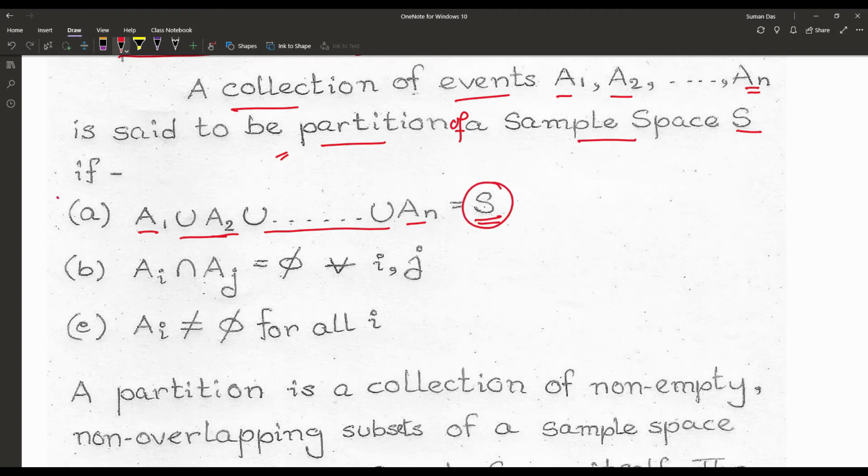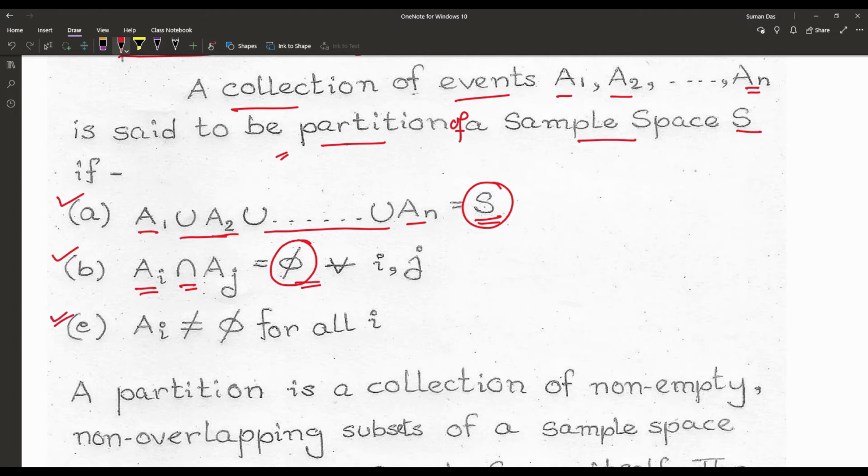The second property: the intersection of each pair of events in the partition gives phi. That means there is nothing in common between the events in the partition of the sample space, so the result is phi, the null set.